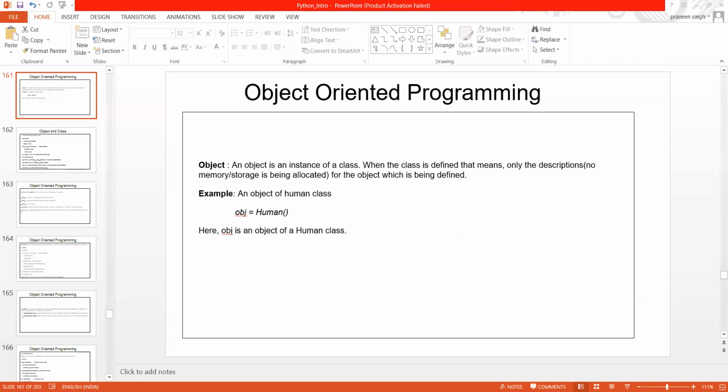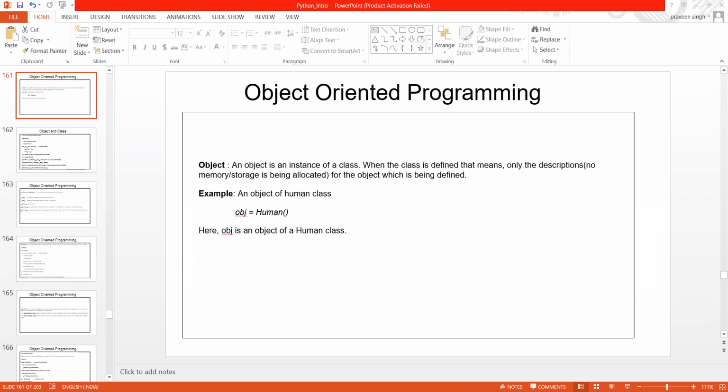Okay, then I don't need to repeat this particular topic, so I'll just give you a simple walkthrough so that you will be able to understand how exactly you are correlating all the OOPs in Python. I'm going to take some examples and some coding so that you get much more clarity.